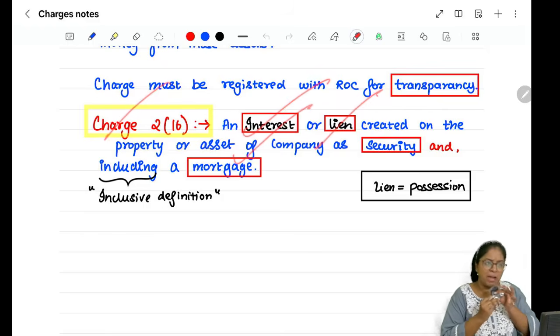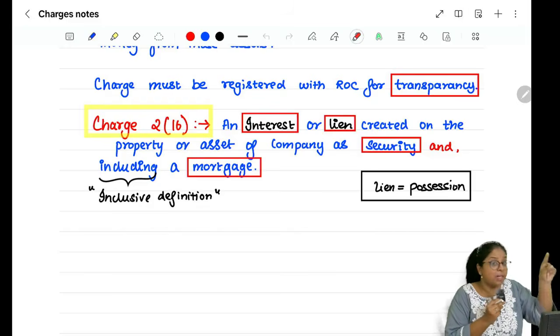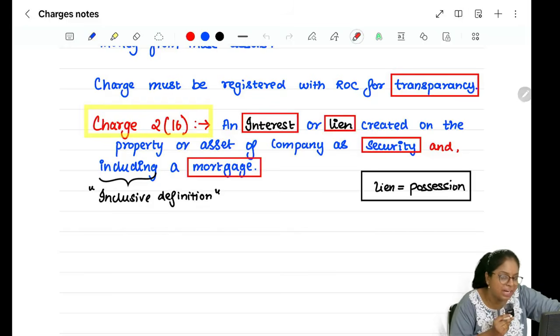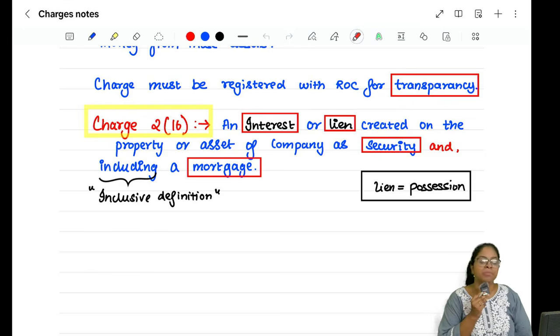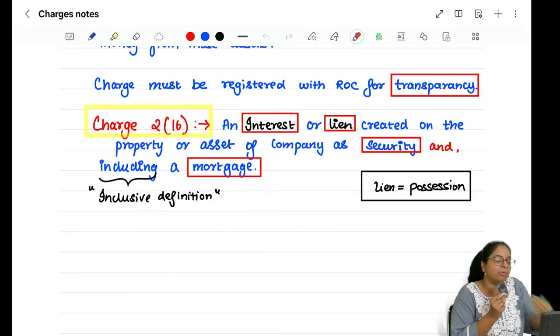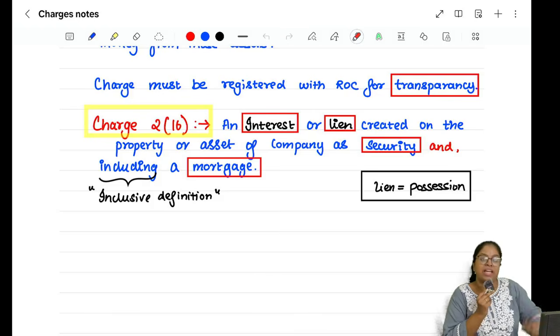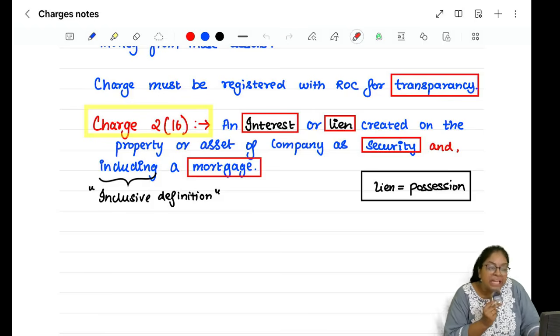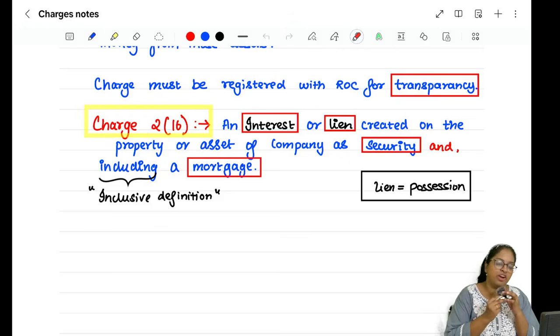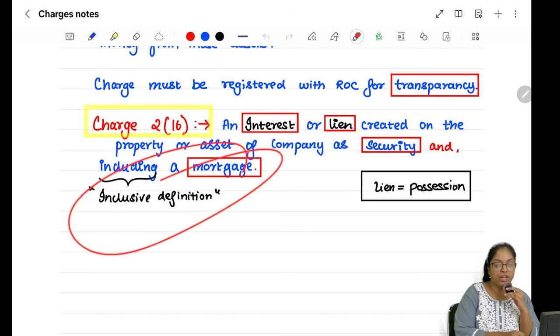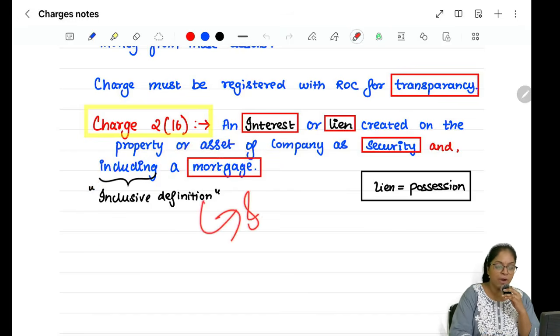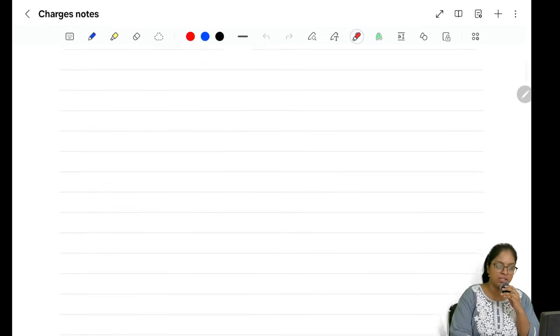Interest na நான் இப்போ அந்த கார் என்கிட்ட இல்ல பட் நாளைக்கு அவன் லோனை ரீபே பண்ணலனா அந்த காரை வித்து என்னோட amount recover பண்ணிப்பேன். So right now I don't have the lien of the particular asset because the asset is hypothecated. However, I have an interest in the asset. That's why it's an interest or lien which is created on the property or asset of the company as a security, and it also includes a mortgage. Mortgage is for what? Mortgage is for immovable property, right? So that is section 2 clause 16.